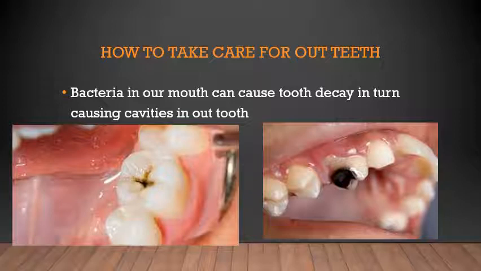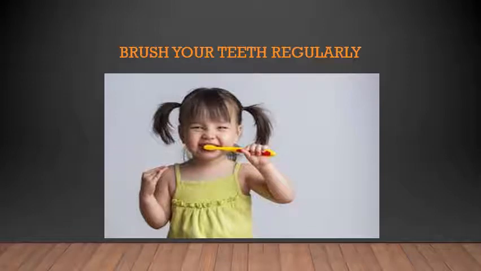The bacteria in our mouth help in digestion of the food. But we cannot have food in our mouth all the time, so at that time they start feeding on our teeth. That is why you should brush your teeth twice a day, in the morning and before you go to bed at night, so that the bacteria already present in your mouth do not start eating away your own teeth. Remember, if you don't brush your teeth, you are going to have cavities and tooth decay, and it is going to affect your teeth.